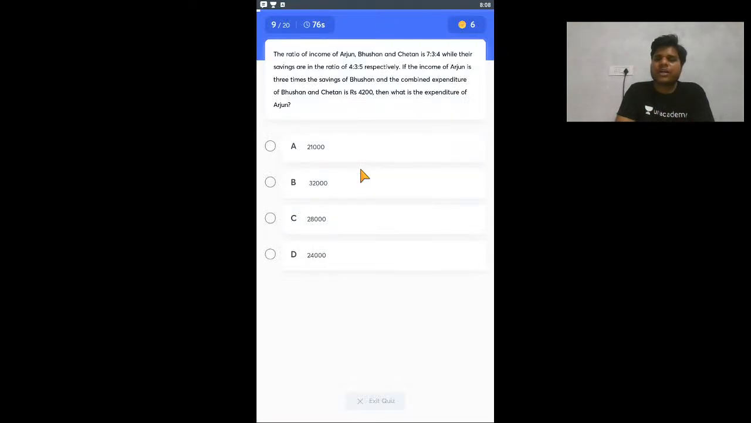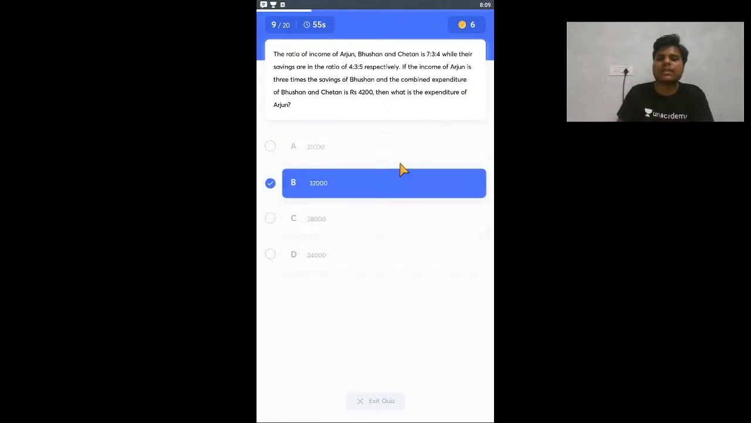Okay, so the ratio of income of Arjun, Bhushan and Chetan, and their savings. Again, these are also very common kinds of questions. If the income of Arjun is 3 times the saving of Bhushan and the combined expenditure of Bhushan and Chetan is this much, then what is the expenditure of Arjun? Generally you find these questions with two ratios, and this is for the three. It should not be a problem for three also. Concepts will remain the same.